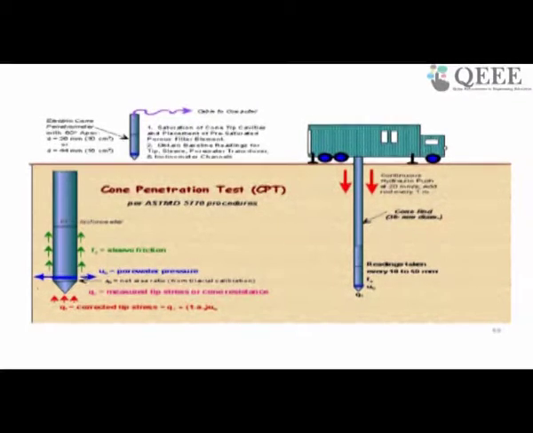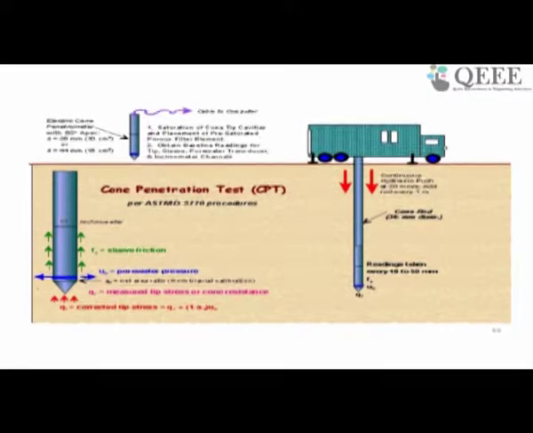As you can see here, these cones are usually mounted on some kind of vehicle, and once the cone is driven into the soil, the tip resistance is recorded just at the tip by a load cell, and there will be a friction sleeve which records the friction between the soil and the surface of the rod.